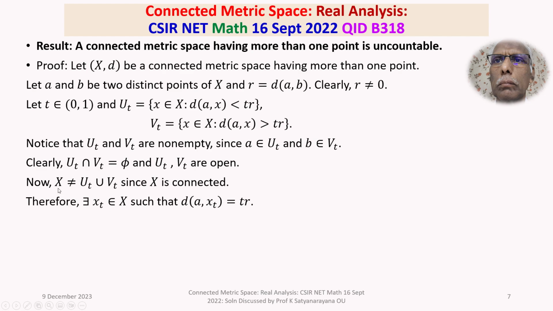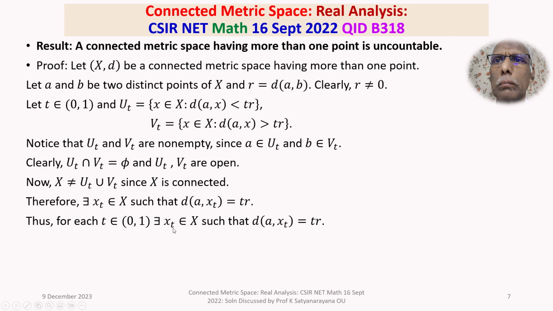That means there will be some elements in X which are not covered under UT and VT. Therefore, there exists an xt corresponding to that t belonging to (0,1), an element of X such that the distance between A and xt is equal to TR.